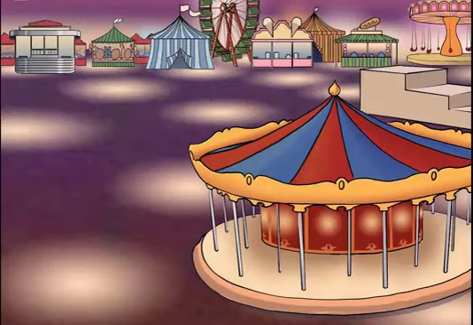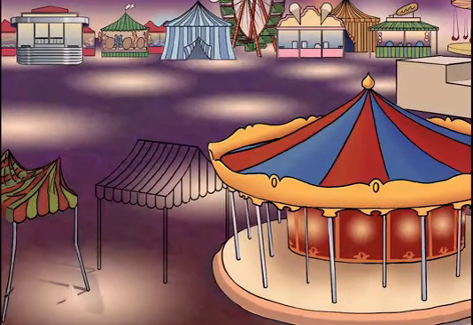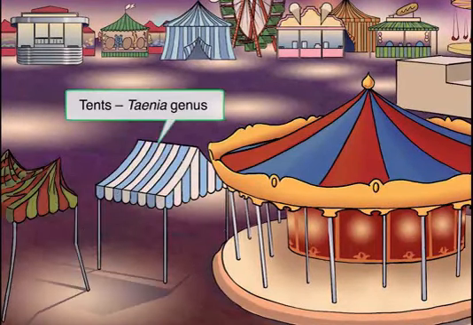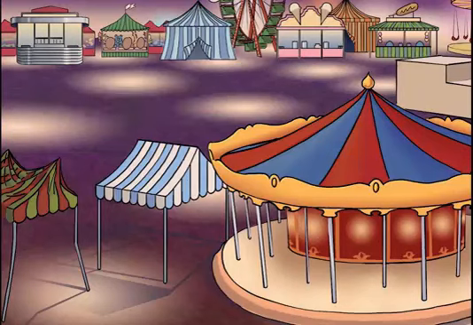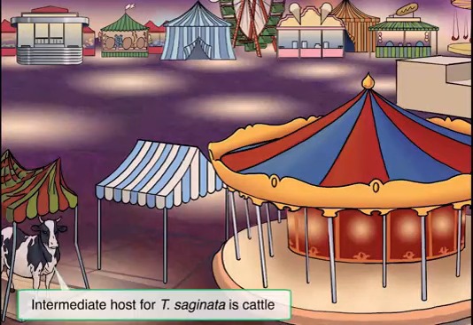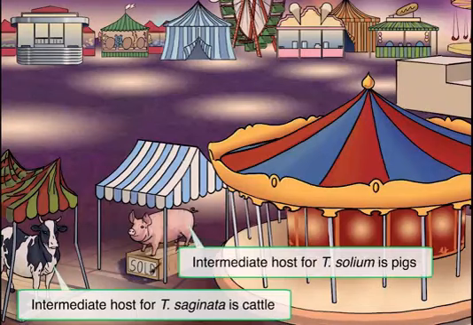The first cestodes I want to talk about are the Taenia genus, as in Taenia solium and Taenia saginata, which will be illustrated under these tents. Now, eating cysts or larvae of these parasites in undercooked meat will lead to taeniasis, which leads to GI problems. So what type of meats are generally the culprits? Well, the intermediate for saginata is cattle, which we'll draw under this tent, and the intermediate for solium is a pig, which we'll draw under the other tent.